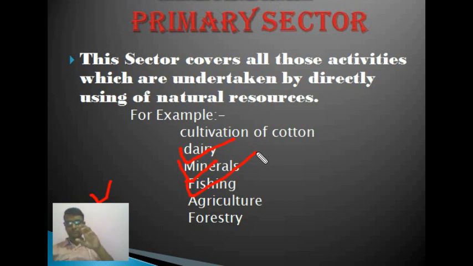For a good crop of cotton, we depend on rainfall, sunlight, sunshine, and also on climate. So cotton, the product of these activities, is a natural product.